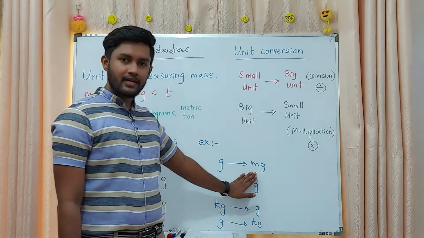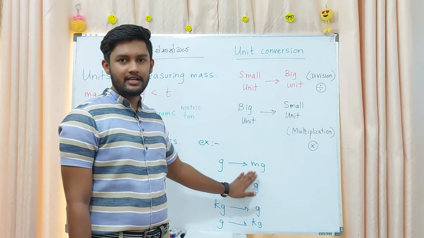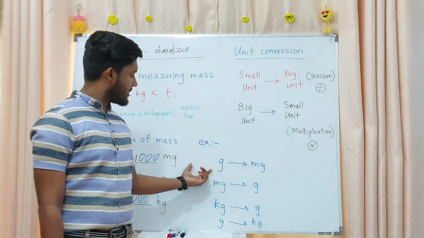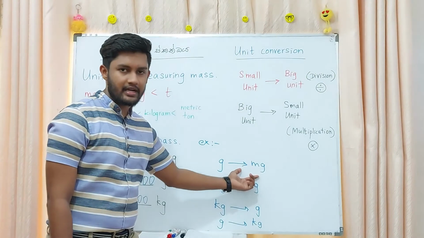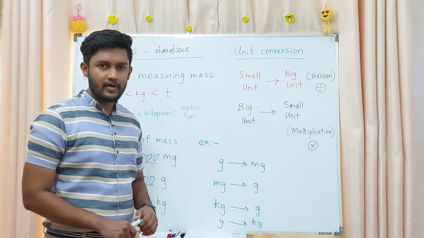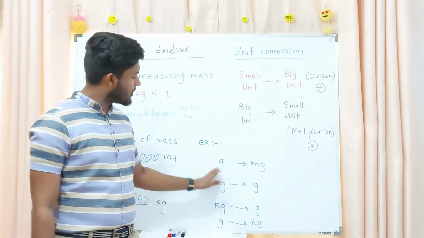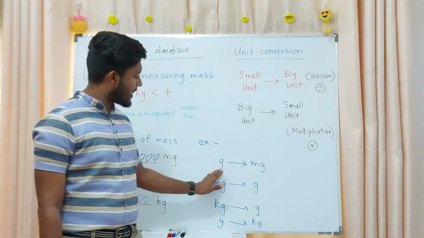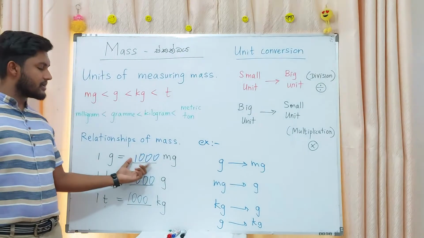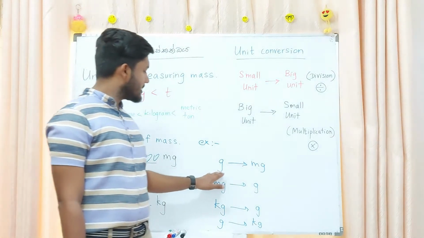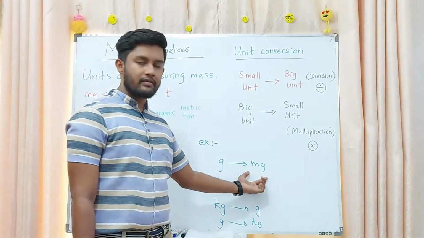Gram, you want to convert it into milligram, right? You have some mass in grams and you have some mass in milligrams. Then how you can convert, right? You know, can you remember that for 1 gram how many milligrams are having? Yes, for 1 gram 1000 milligrams are having. Then here gram you want to convert it into milligram.